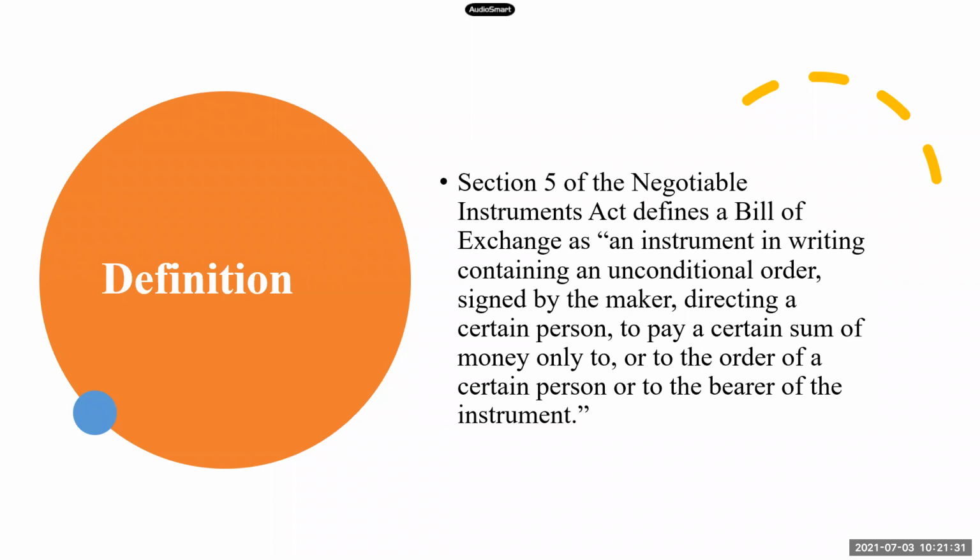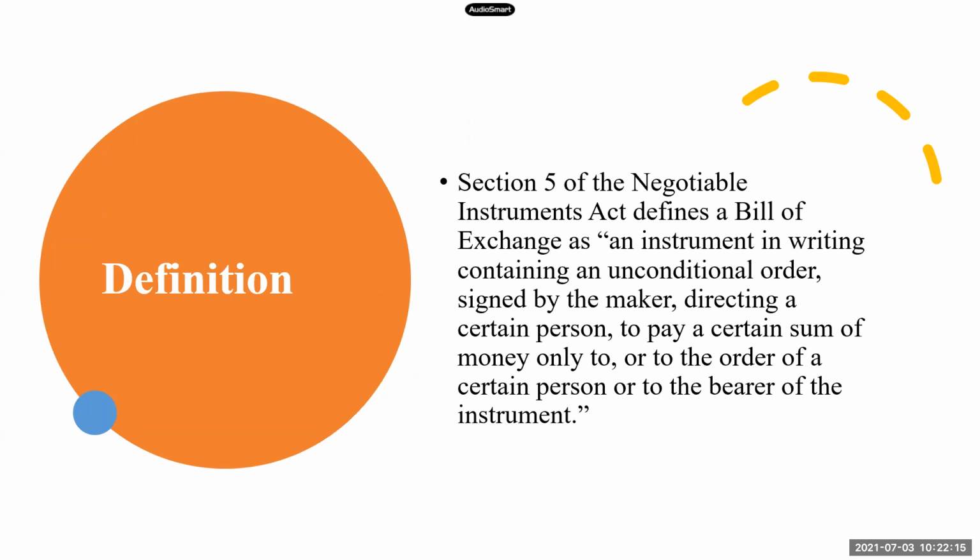And the order should be unconditional. When I say unconditional, I cannot attach some conditions in the document saying that you will pay me the money if I do this, or if this is done or that is done. I cannot write any conditions to the order. The order will be simply: pay me the amount of 2,000 rupees on 5th July. That's it. With the date, with my signature, and then when I send it to Y, he will sign it and give his acceptance. So first point, it should be a written document. Second point, it is an order. Third one, it is an unconditional order. I cannot attach any conditions to that order.